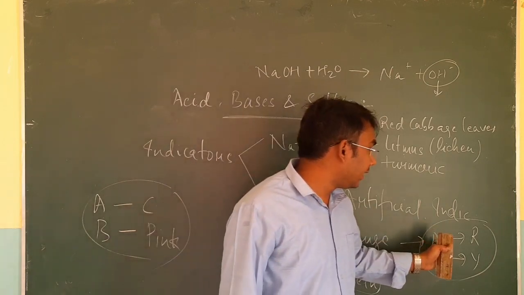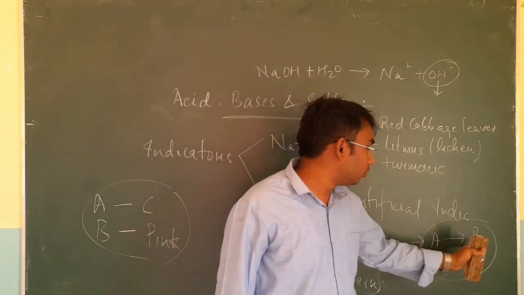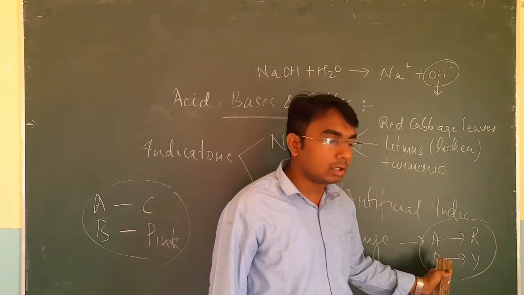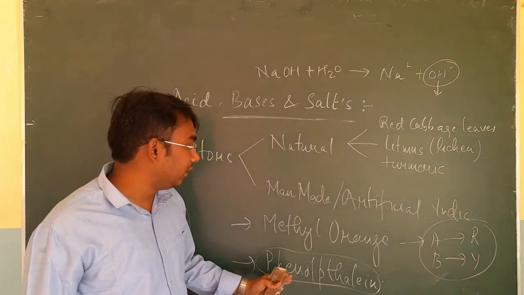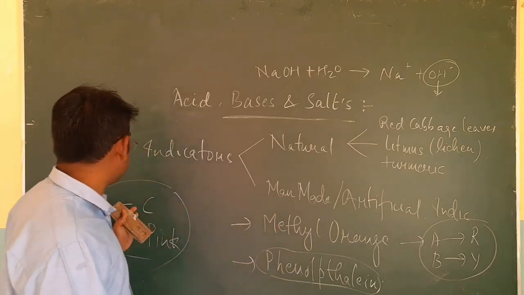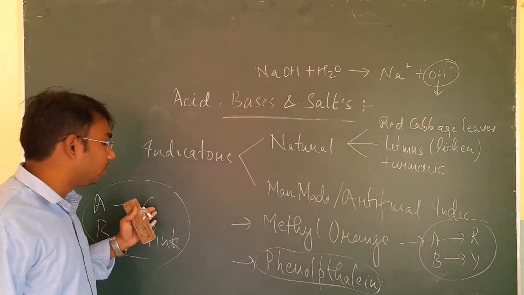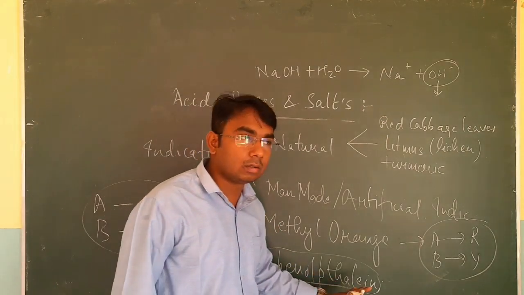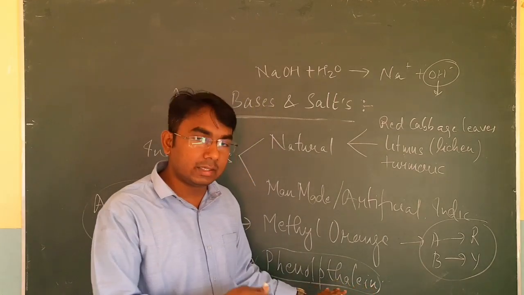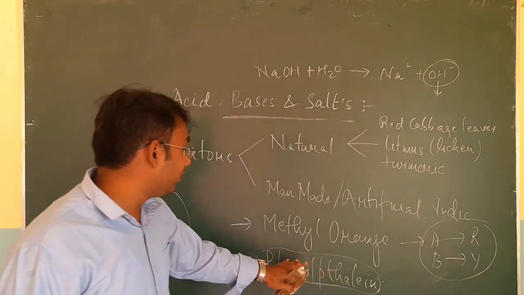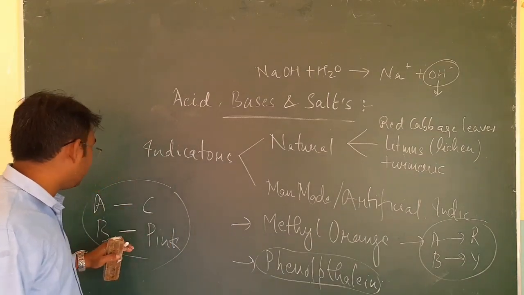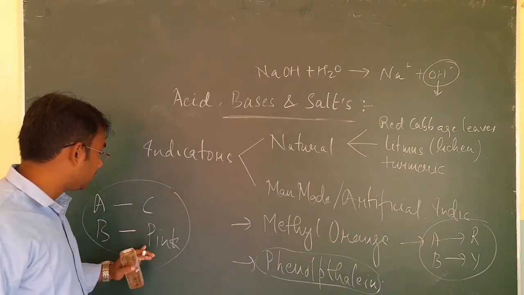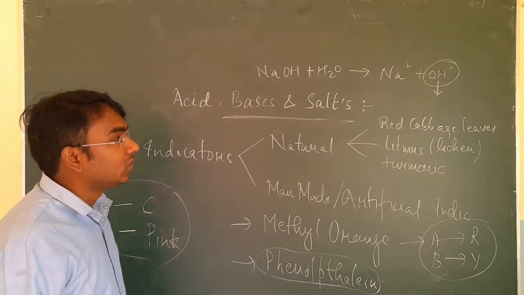When added in acidic solution, it changes into red. When added in basic solution, it changes into yellow. Phenolphthalein has no color, it is a colorless solution. When we add it in acid, it remains colorless, and when we add it in base, it changes into pink.